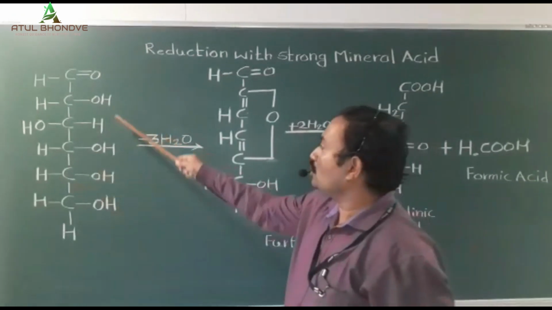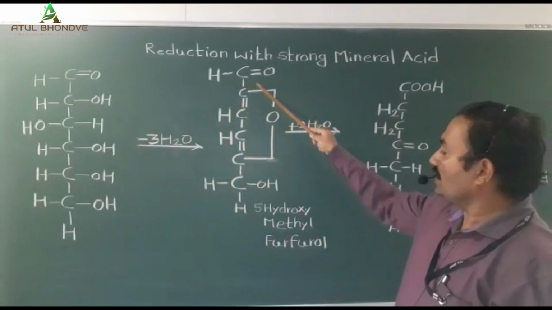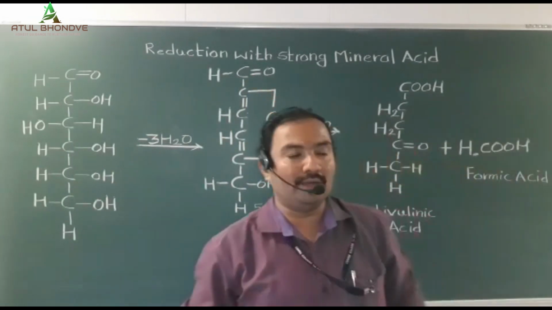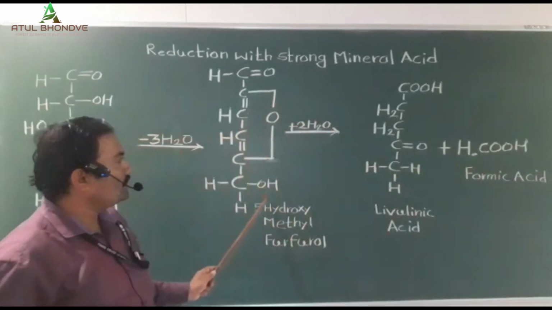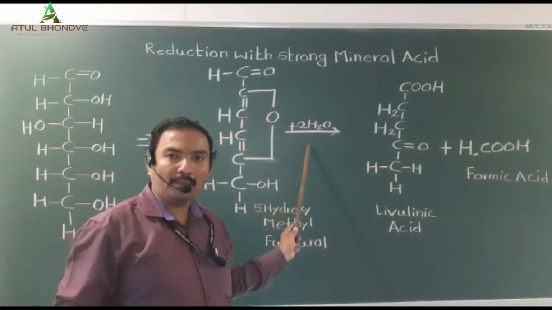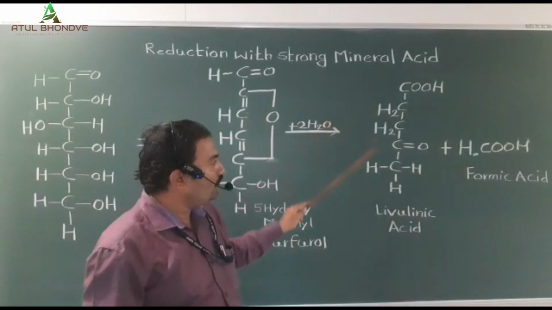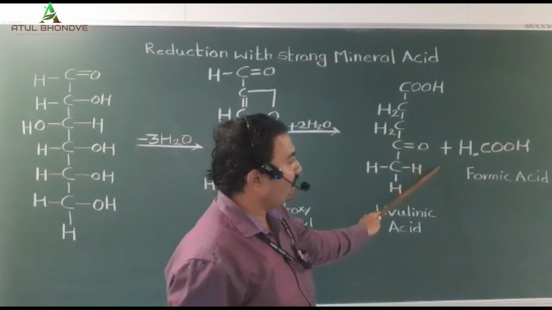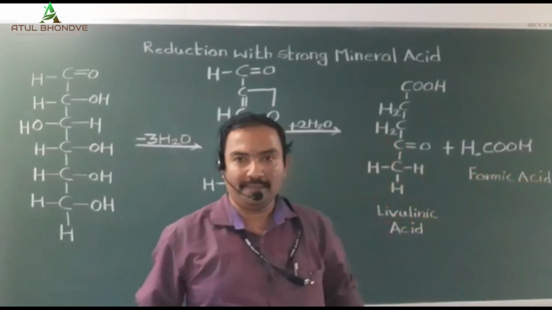When glucose is treated, there is a production of a compound called 5-hydroxymethyl furfural. Upon further heating it is converted into levulinic acid and another compound called formic acid.